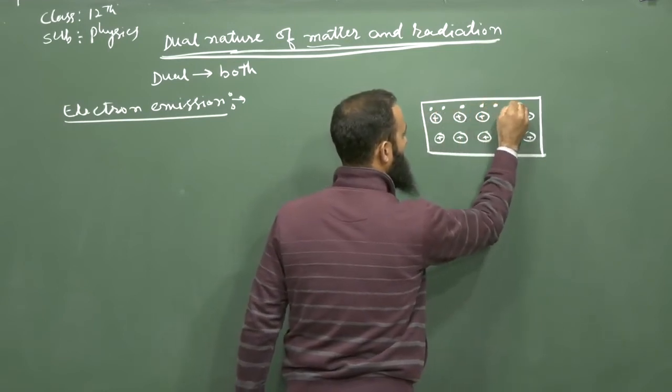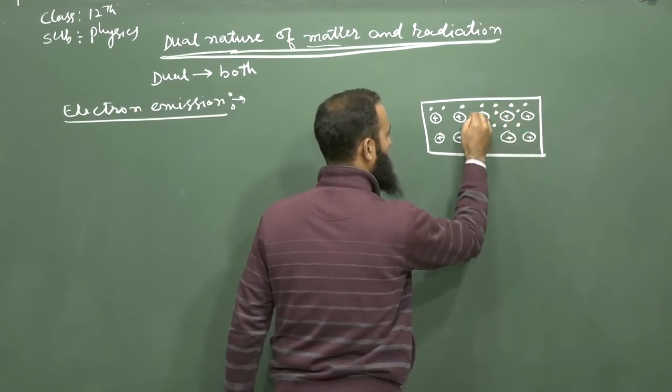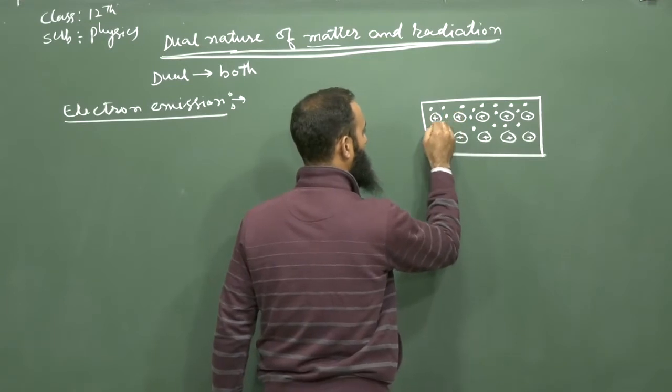These dots, they represent here the free electrons inside the metal.